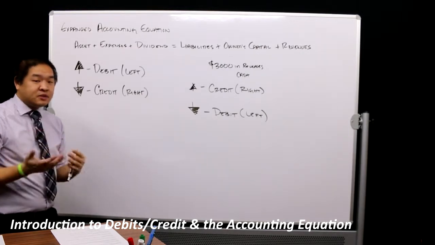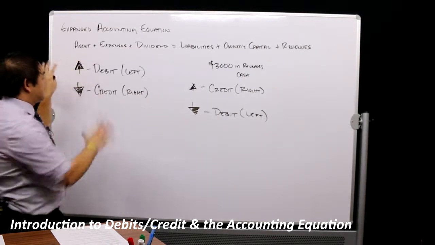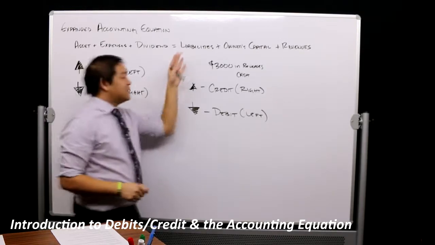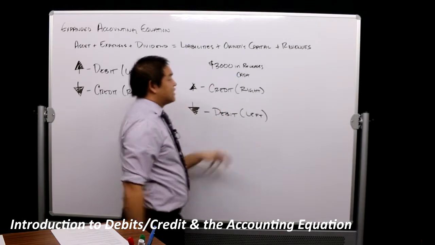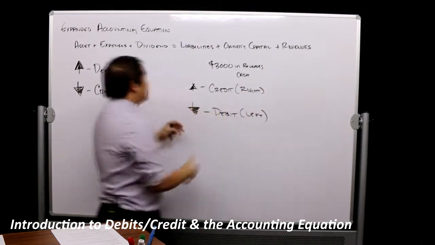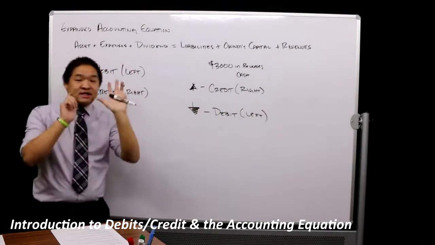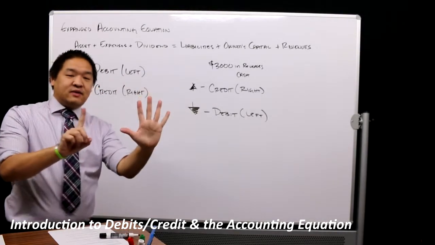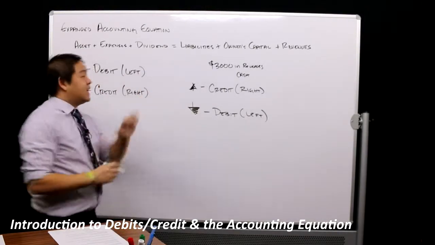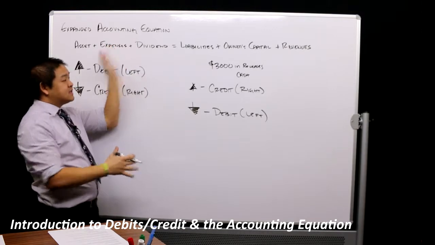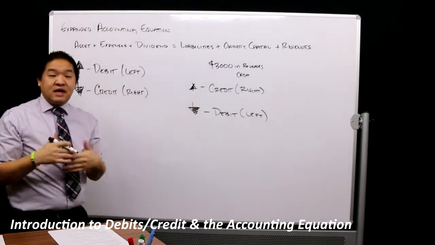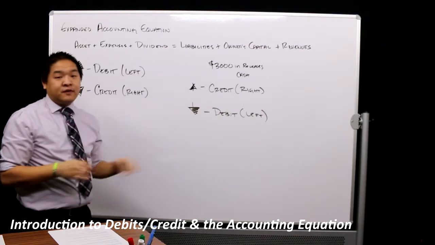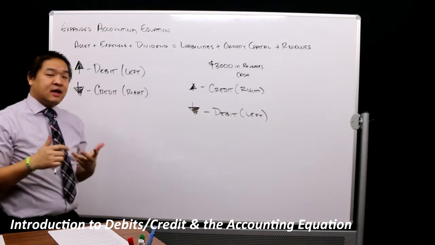Like I said, in normal textbooks, they'll start with assets and then they'll tell you this. And they'll go to liabilities over here, and they'll tell you this. And then they'll go to owner's capital, then probably revenues, and then expenses and dividends. So you're going to learn it 6 different ways. Here, I'm going to try to give it to you all at once. If you know this and you know this, then it makes it easier to know the debits and credits. And this is a sore point for a lot of students when they're trying to understand accounting for the first time.